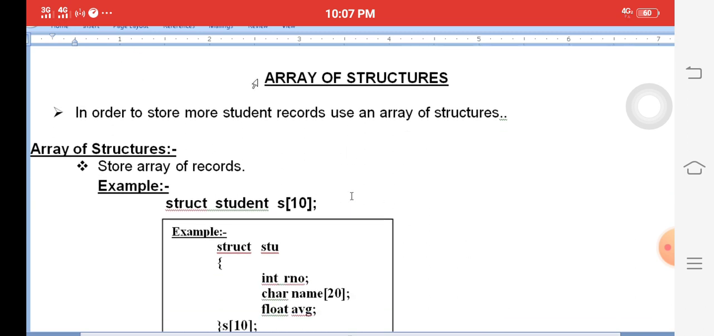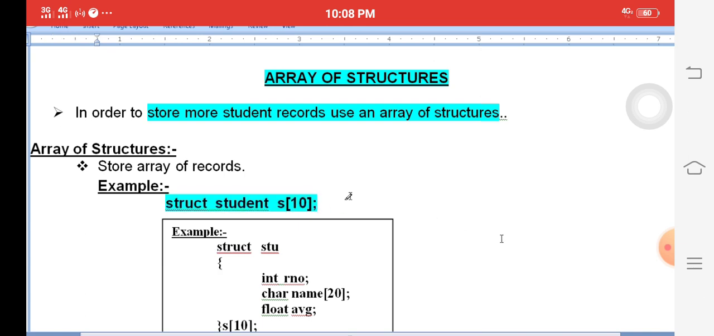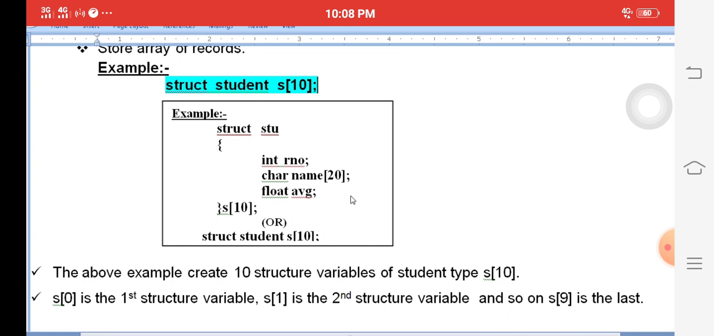Next one, array of structures. This is an entire 10 marks question for the public examination. Simply store many student records using an array of structures. I want to store 100 students' names, or 200 students' records. For example, struct is a structure, student is the structure name, S is called a structure variable, and S of 10 means a structure array.